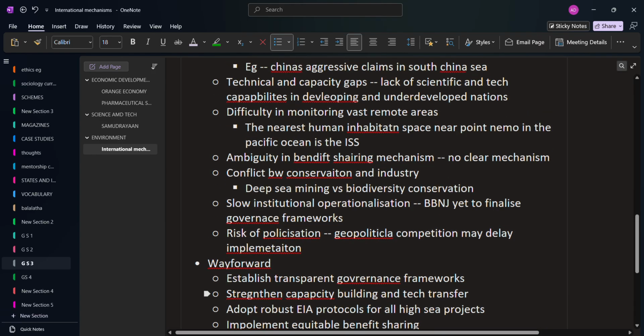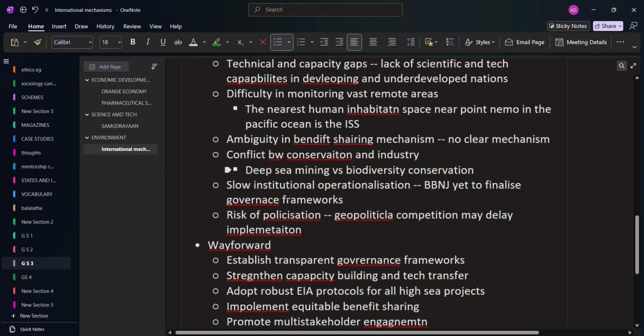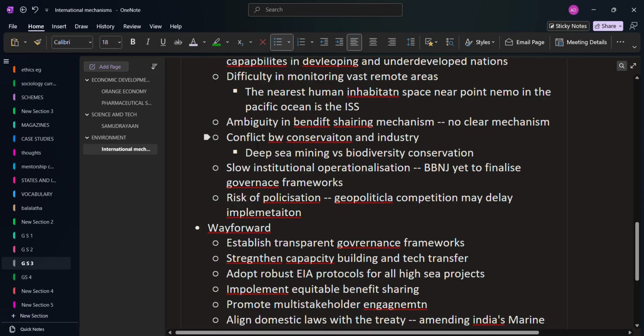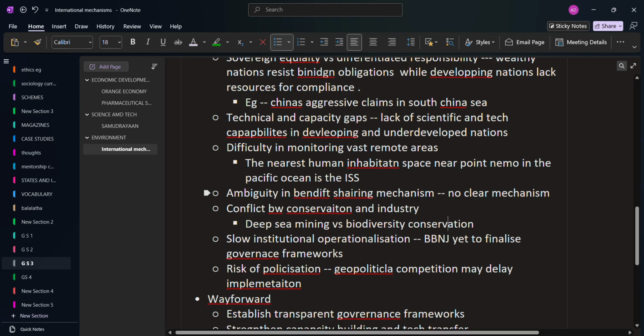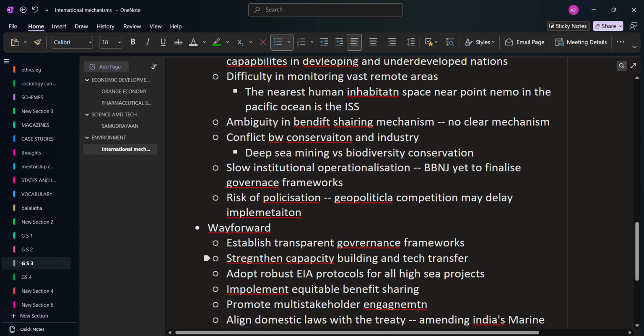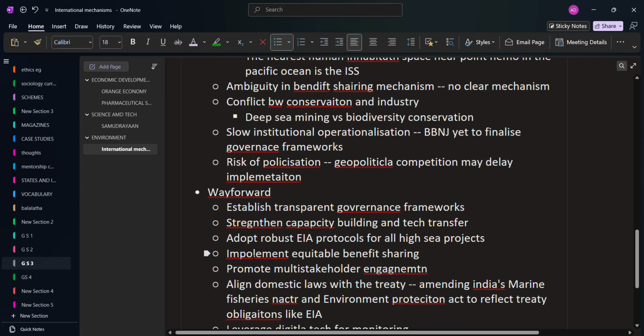Okay. Then we have seen there's an ambiguity in benefit sharing mechanisms, that is, no clear mechanisms. So we can add in the way forward: implement equitable benefit sharing.